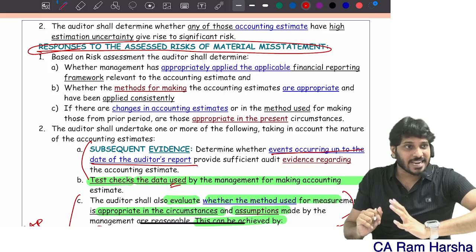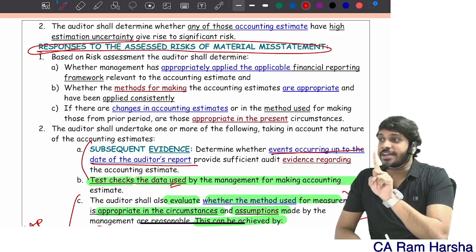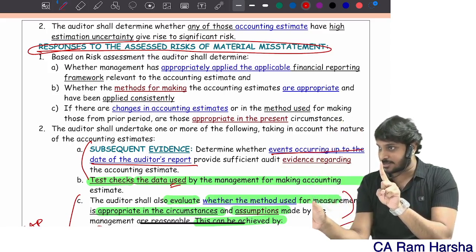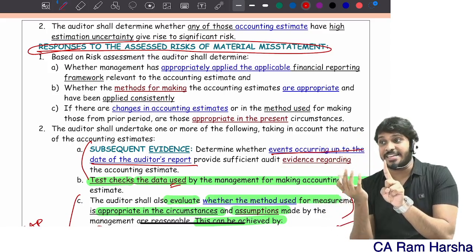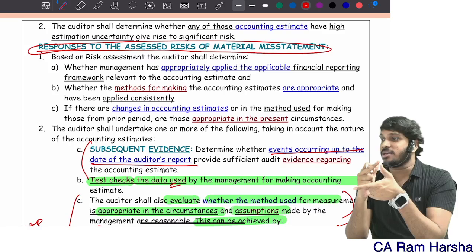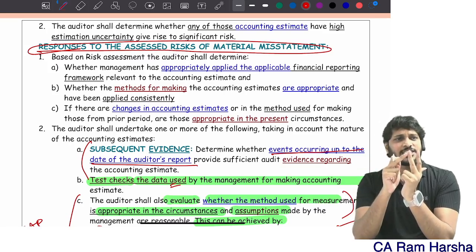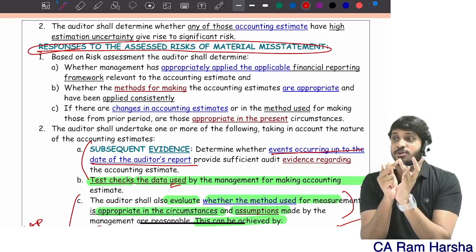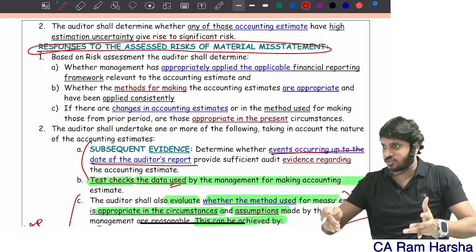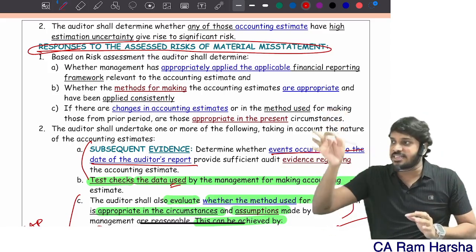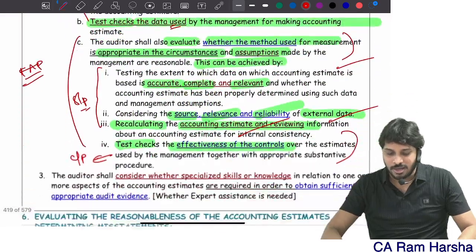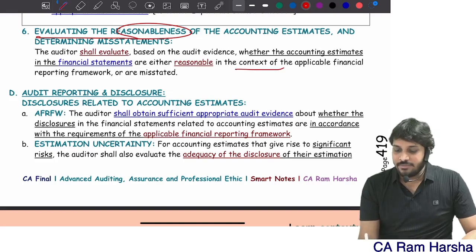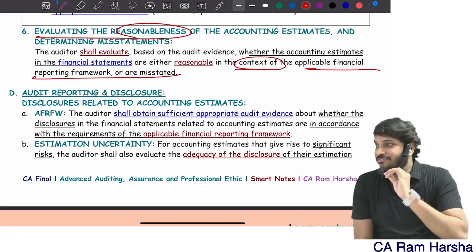Now you recollect the standard structure. First, you do risk assessment of how the entity is identifying estimates. What are all the estimates that the entity needs to address? How are they making the estimates? And is estimation uncertainty addressed by them or not? Now you need to verify recognition and measurement in the books of accounts by actually performing the audit procedures. Thereby you will understand whether the estimate made is ultimately reasonable or not. Finally, evaluate the reasonableness in the context of the applicable framework.